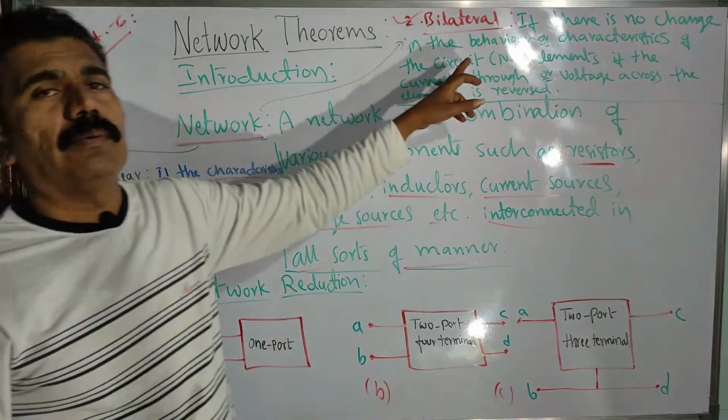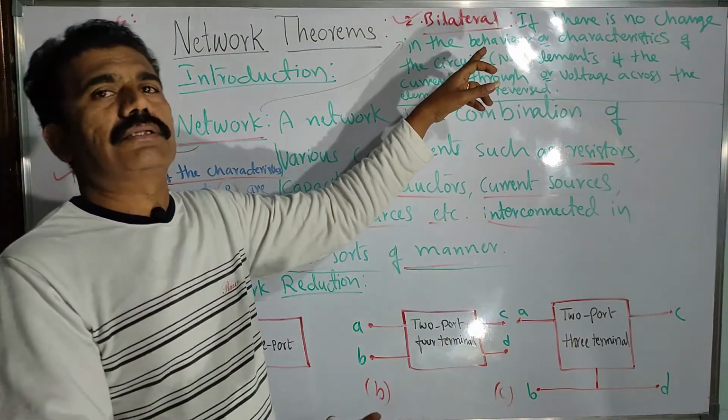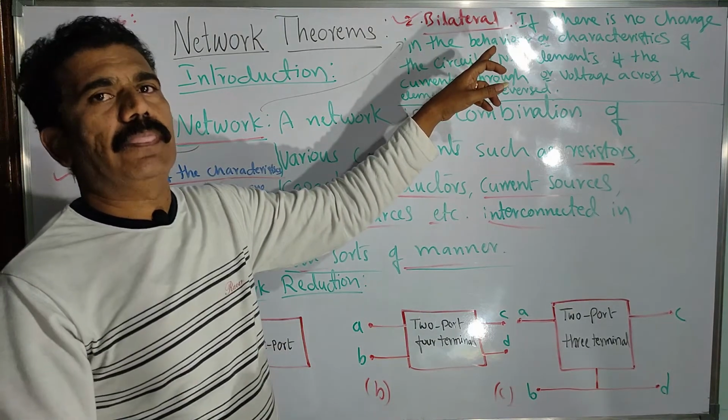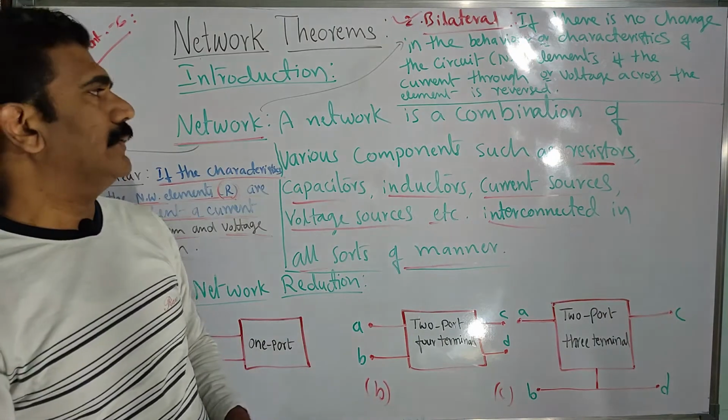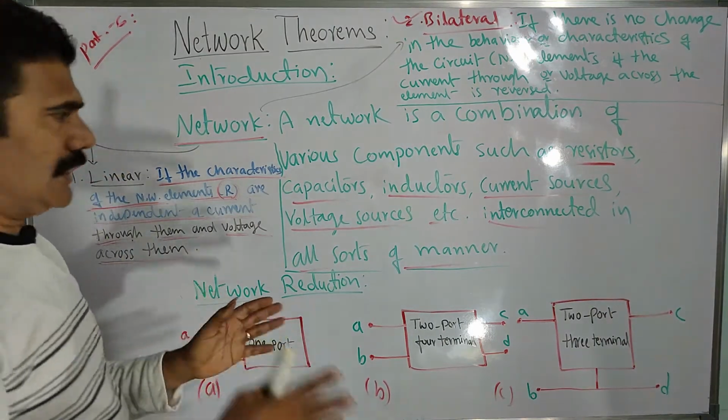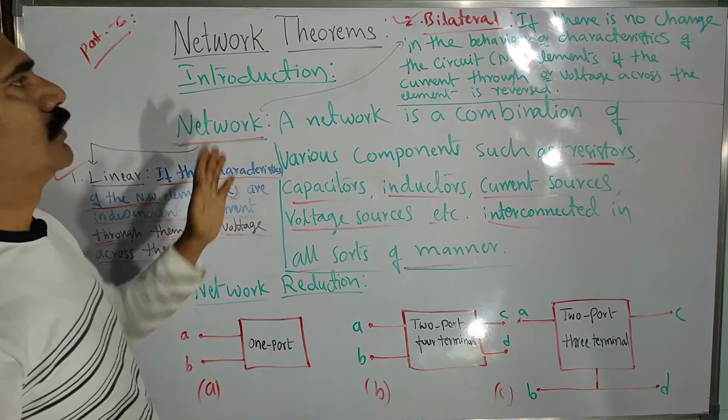It is not unidirectional; it is double direction. That means in both directions it shows the same characteristics. That is why it is called a bilateral network. Clear? So like that, you can classify any given network into two types.